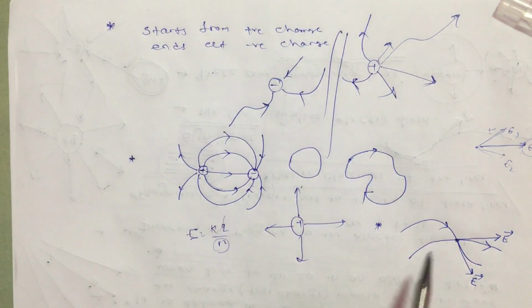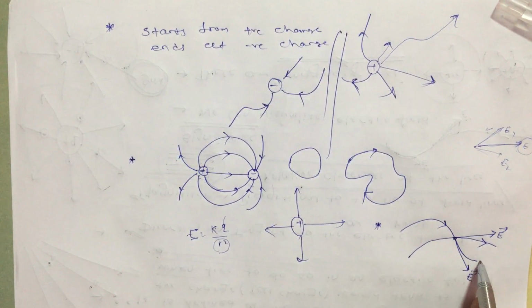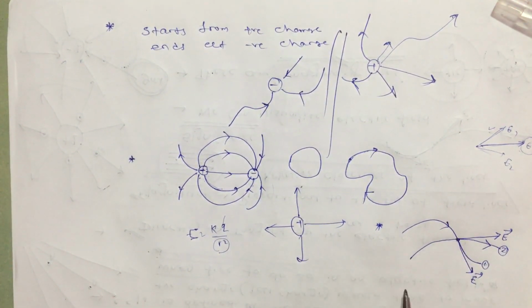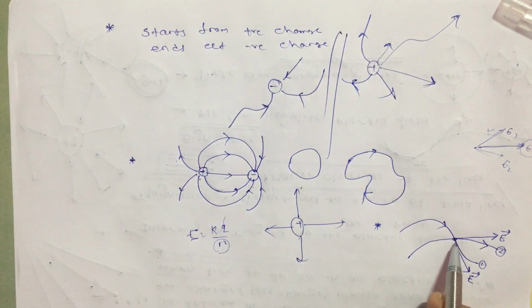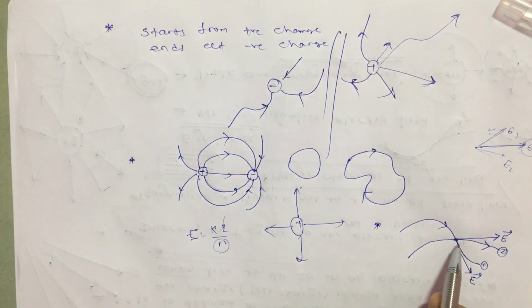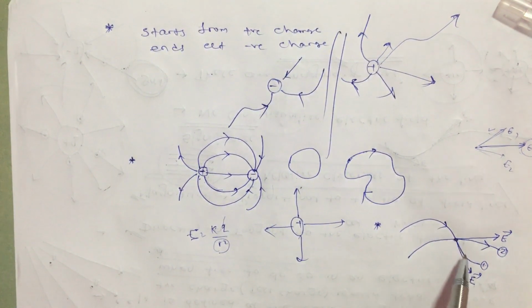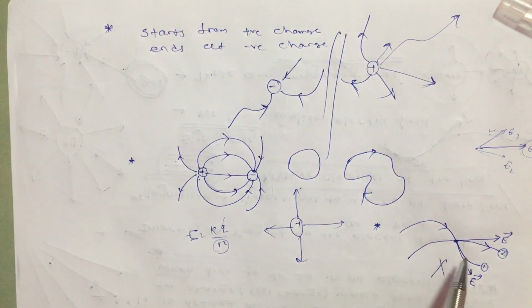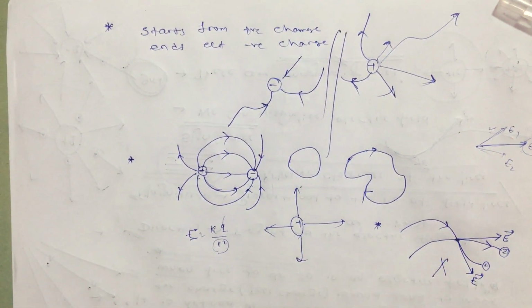So what will happen when you assume that two field lines, let this be the first electric field line and this the second electric field line, are intersecting each other at a point? Then at the point of intersection you will get two directions of electric field at the same point, which is not possible, and hence electric field lines can never cross each other. This is a very important point. By using this we are going to derive another property from this property itself.